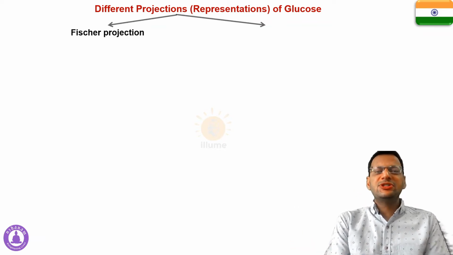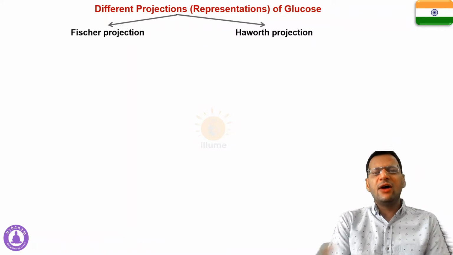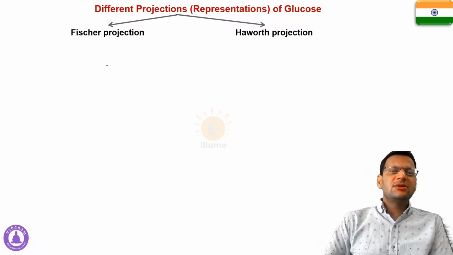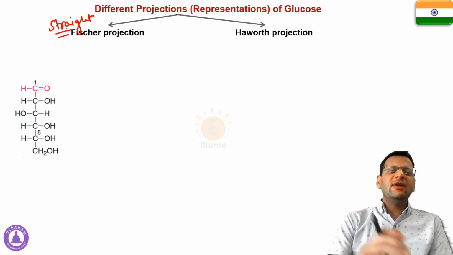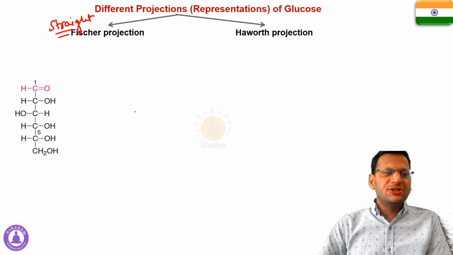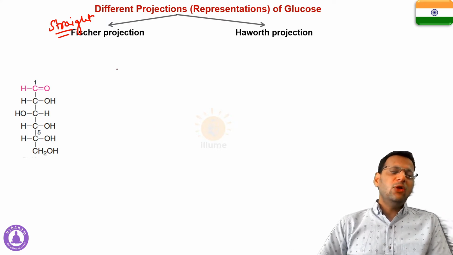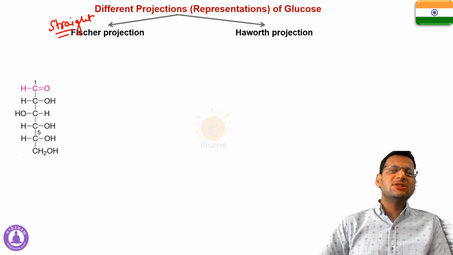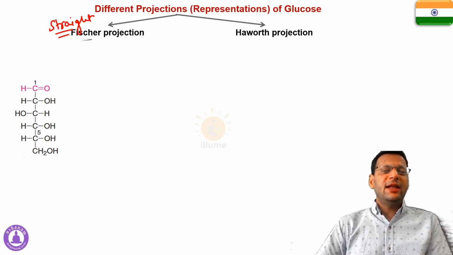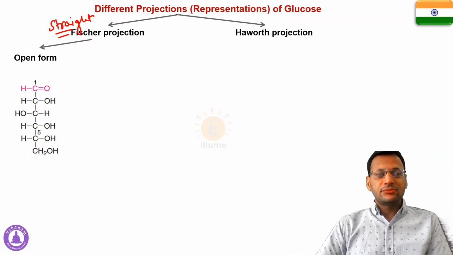The first one is Fischer projection and the other one is Haworth projection. Fischer projection simply means straight projections, and Haworth projections are cyclic projections. This is a Fischer projection of glucose, and you must have seen this picture in many of your textbooks. This is called the open form of Fischer projection.